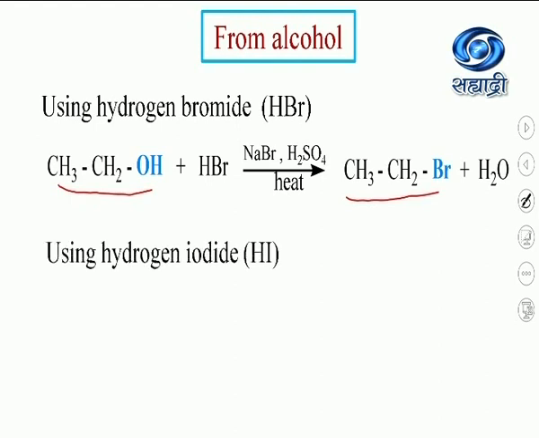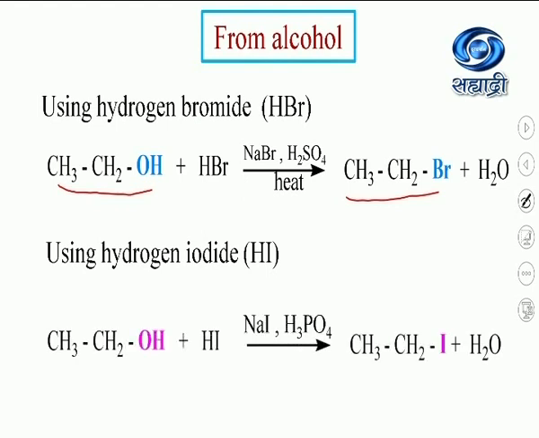In the same way, using hydrogen iodide. Hydrogen iodide is generated in situ using sodium iodide and phosphoric acid. Here, phosphoric acid is used instead of H2SO4. Why? If H2SO4 is used, it is a strong oxidizing agent, so it will oxidize HI.